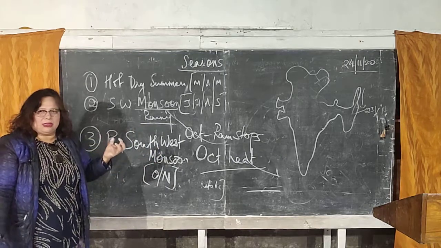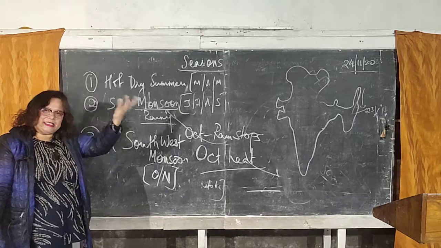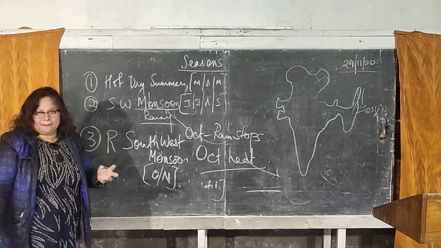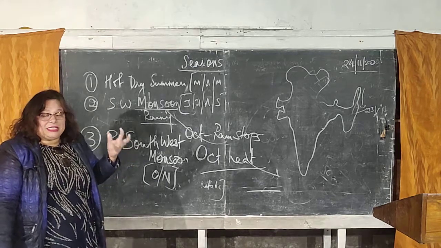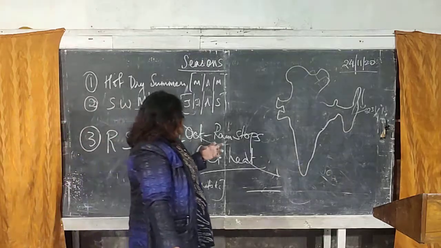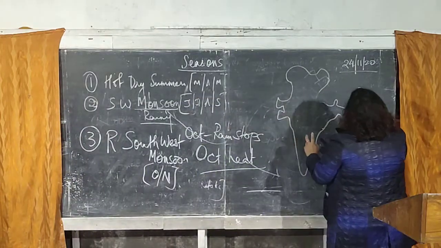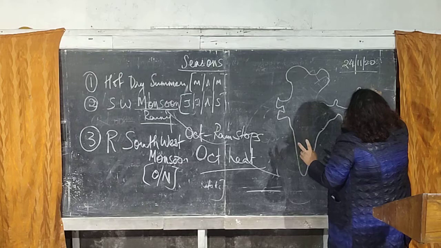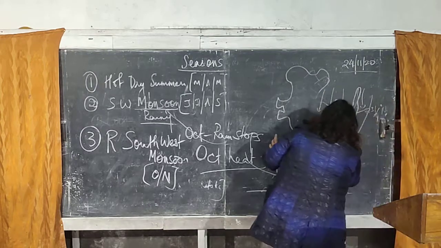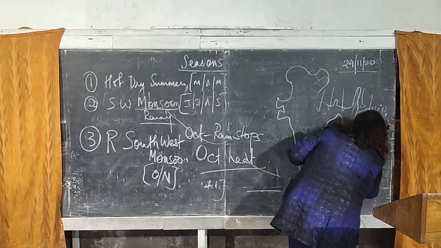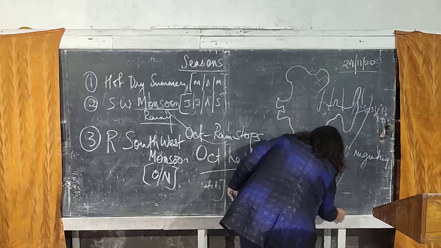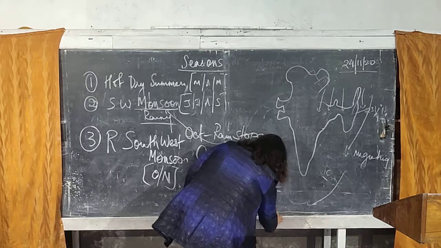So for a few days in the month of October, there's a high temperature, but after that, the temperature starts falling. Okay? The reason behind why the temperature starts falling is that during mid and end of September, the rays of the sun, which were vertically overhead the Tropic of Cancer, start migrating towards the south, towards the Tropic of Capricorn.